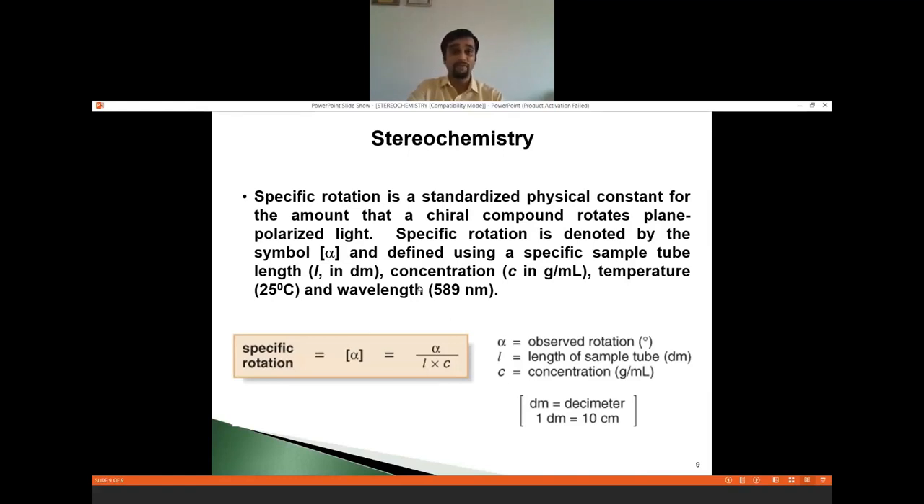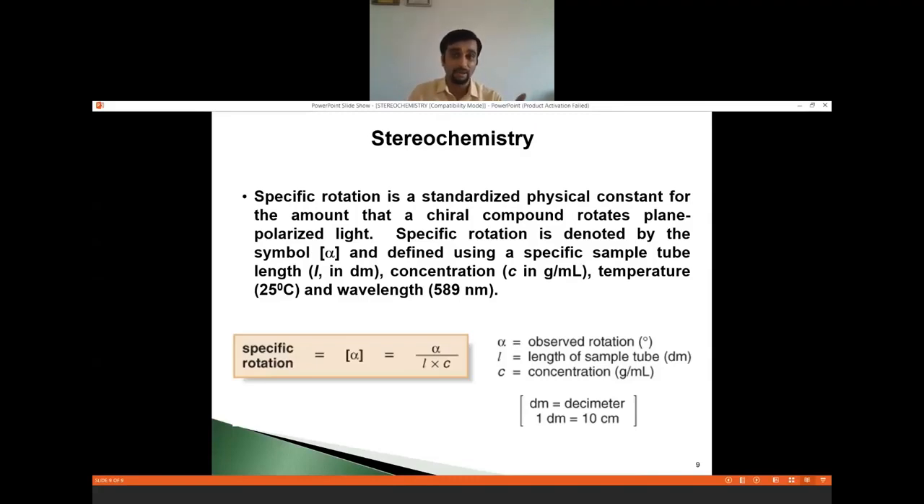Now, be clear, whenever we are determining the specific angle of rotation, it is always a constant. Fine, it is a physical constant, right? It is used as one of the identification parameters when we talk about the study of any research molecules. Fine. Now, when you use this formula, the length must be in decimeters. 1 decimeter equals 10 centimeters, and concentration must be in the unit gram per ml.